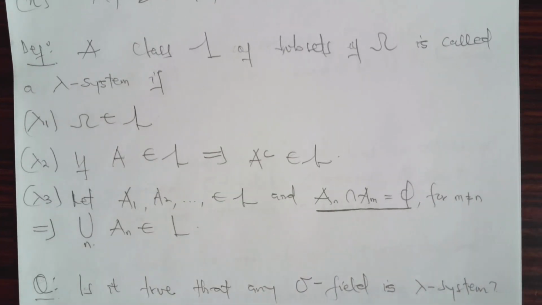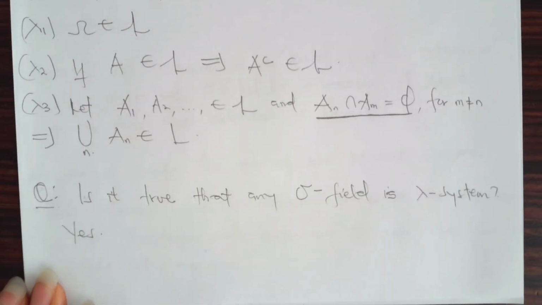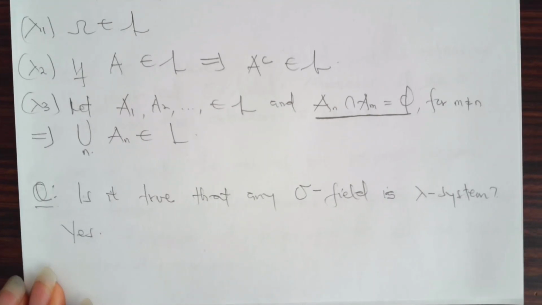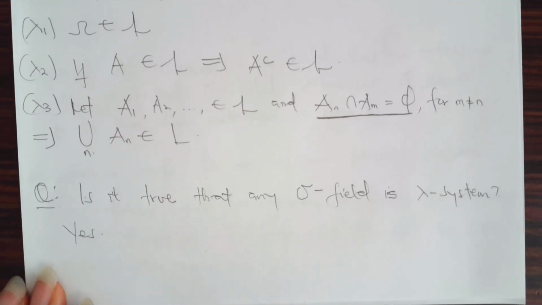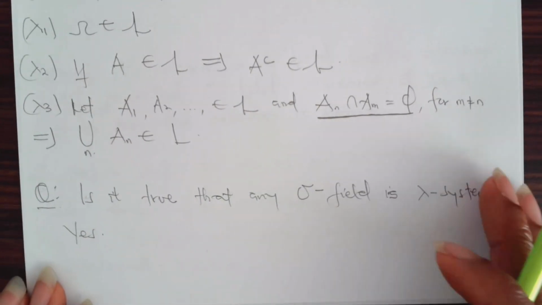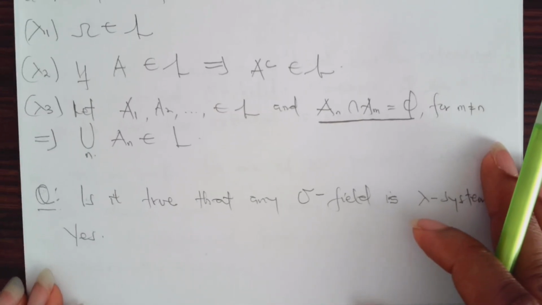And therefore, if you take the countable union, it should also belong to that class. So here we stress much on the disjointness of these sets when m is not equal to n. So we ask ourselves a question: is it true that any sigma field is a lambda system, but a lambda system is not a sigma field? So the answer is yes. All right, so we are going to show the results on this.